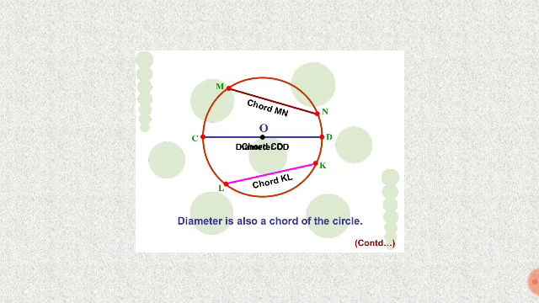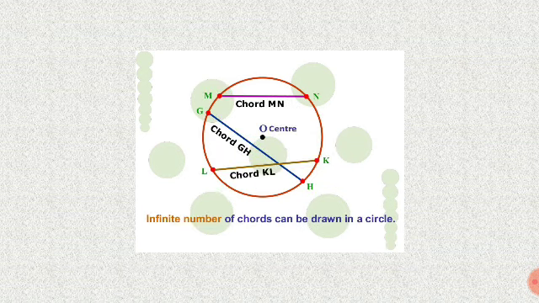So next one is a chord. We can draw any line inside the circle, and that is called the chord. So chords MN, LK. CD is a diameter. The diameter splits into 2 radii, so diameter equals 2r. So OC, OD. Diameter is also a chord of the circle.